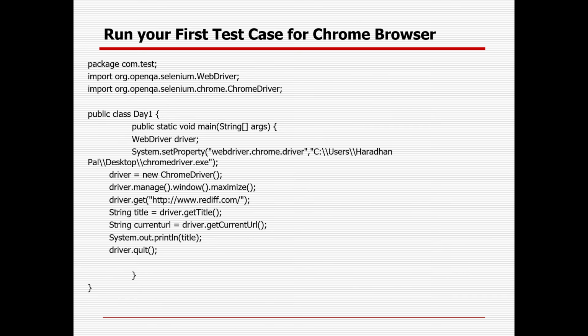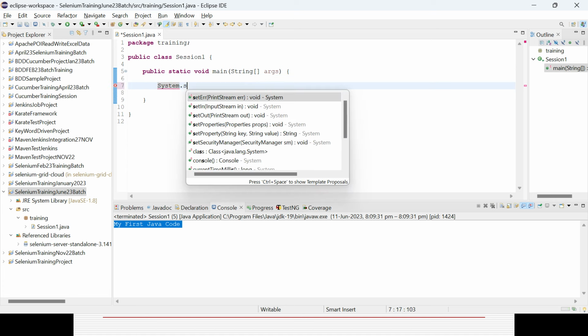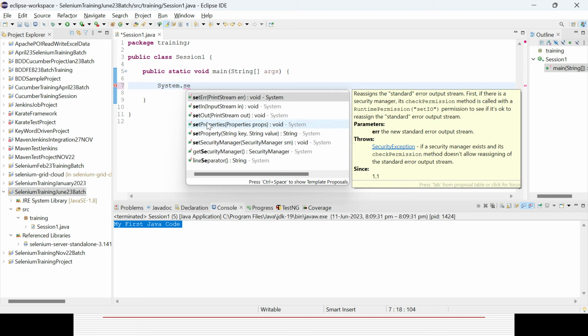Then how can you run it from the Chrome browser? Within the public static void main, first I'll type System.setProperty, because System is a predefined class in Java. This is the class and this is the method coming from the System class. The return type is String, and it takes a key and value pair, so I need to give a key and a value.